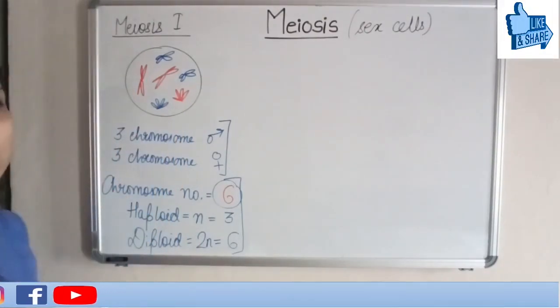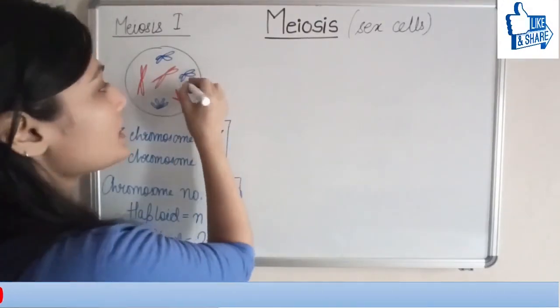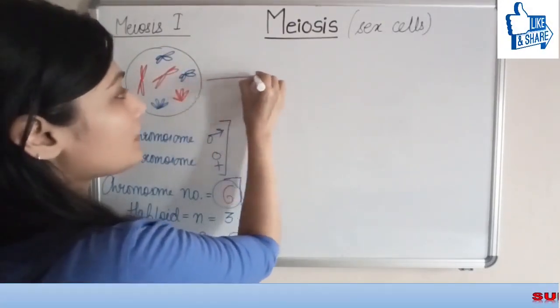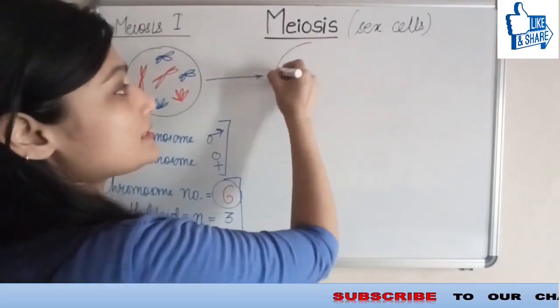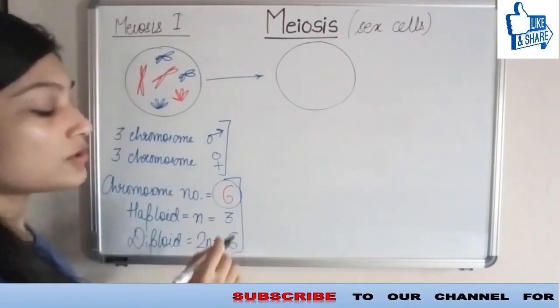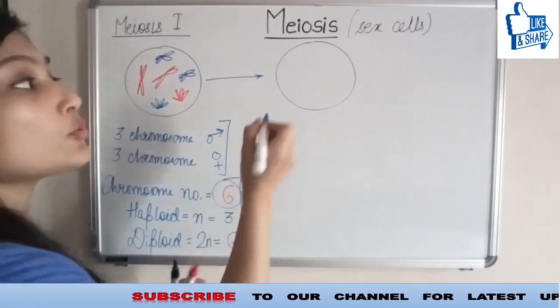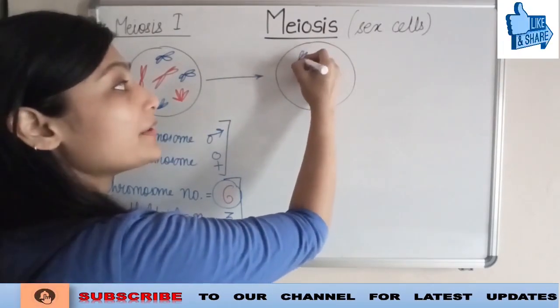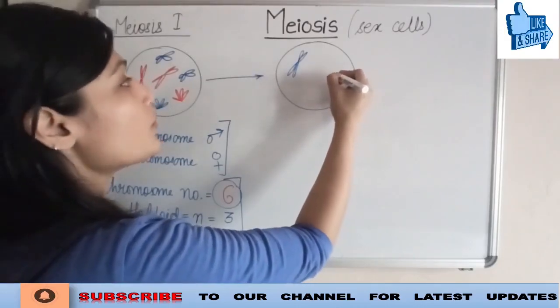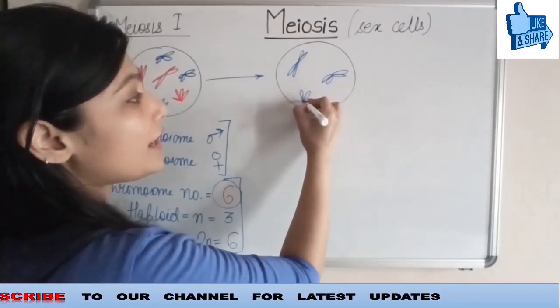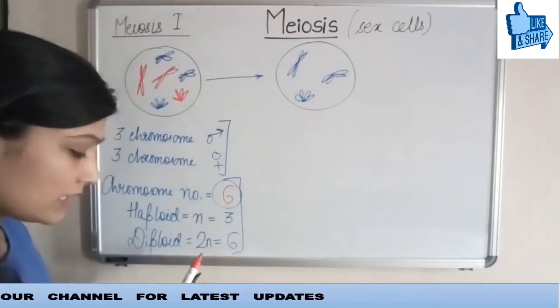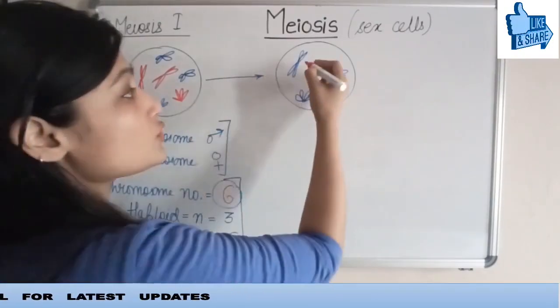So in the next phase, what happens is this cell, the chromosomes are now going to pair up with their homologous chromosome. Let me just show you how it is done. These are the parent 1 chromosomes.